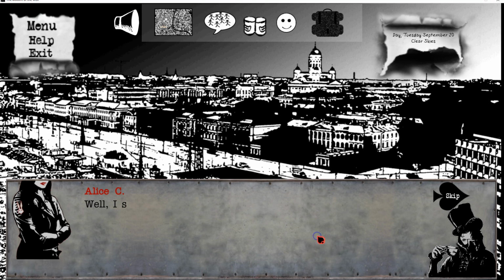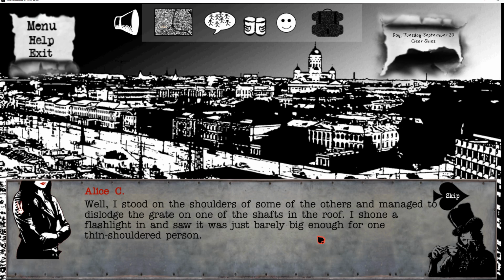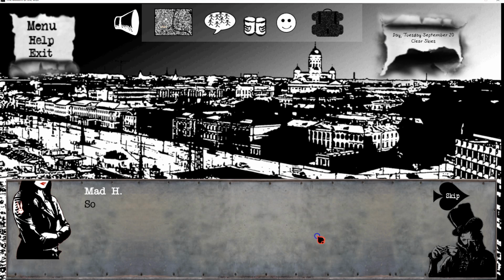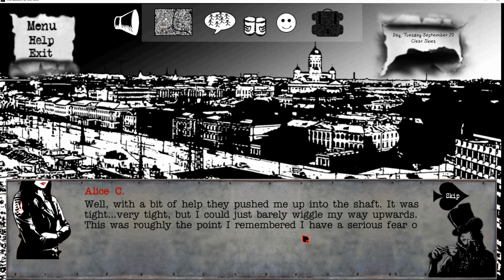So what did you find out? Well, I stood on the shoulders of some of the others and managed to dislodge the grate on one of the shafts in the roof. I shone a flashlight in and saw it was just barely big enough for one thin-shouldered person. Sounds like someone I know. Well, with a bit of help, they pushed me into the shaft. It was tight, very tight, but I could just barely wiggle my way upwards. This was roughly the point I remembered that I have a serious fear of enclosed places.